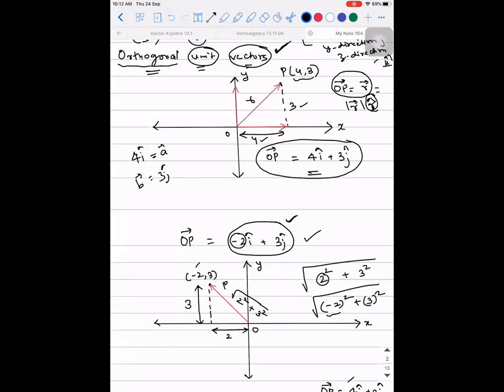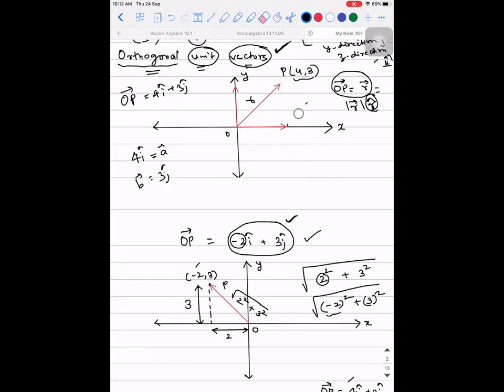Now, see, what I'm trying to say is, observe. I'm erasing everything. I'm clearing this diagram. So what did I write OP vector as? It is 4i cap plus 3j cap. Now I'm trying to actually break it into parts and understand what exactly is happening behind. This is how the diagram is going to look like, correct? So this is how your diagram is looking like, where this is A vector and this is B vector.